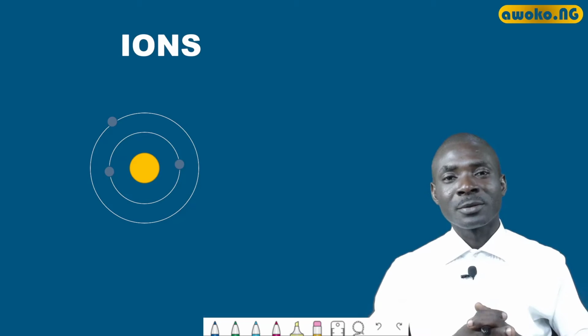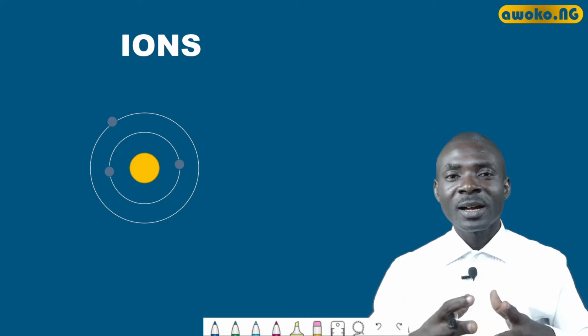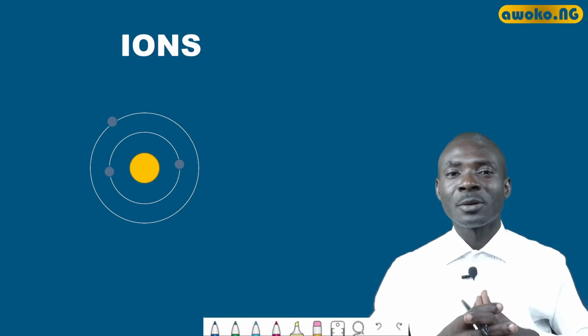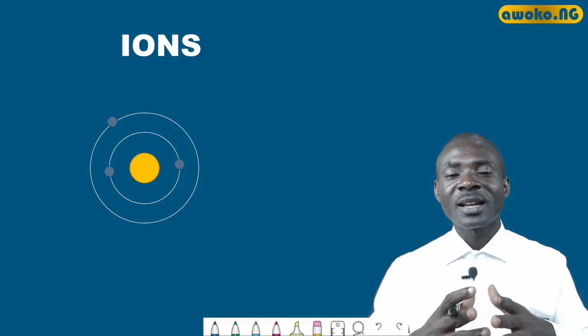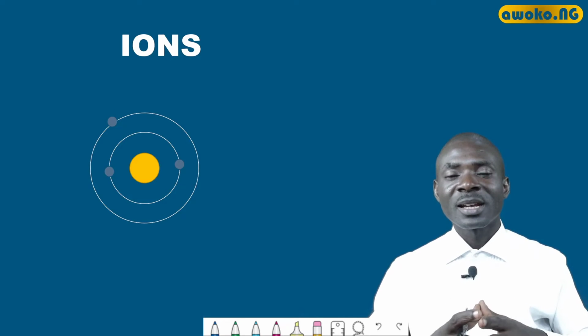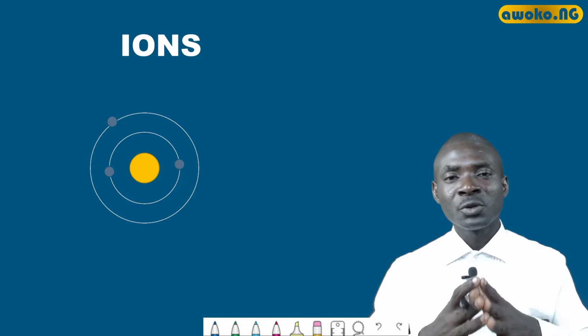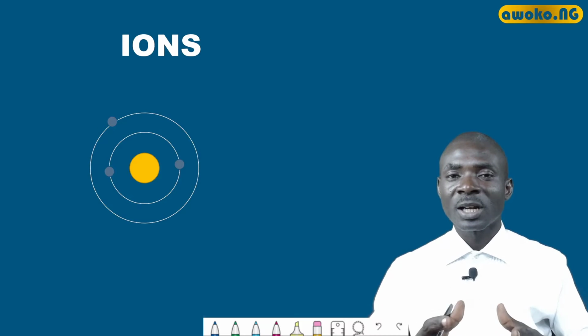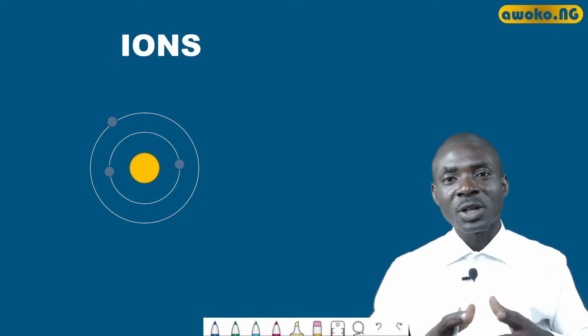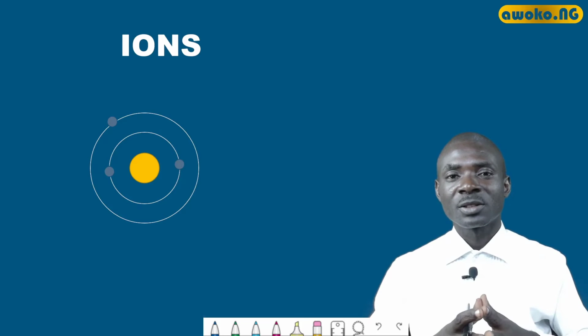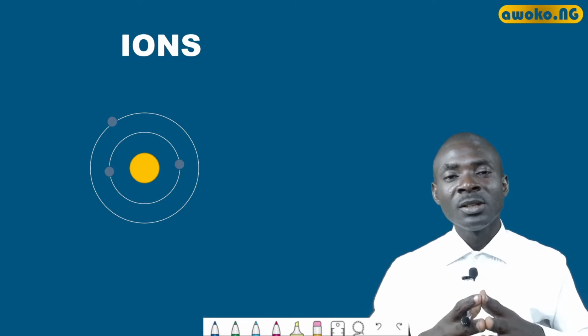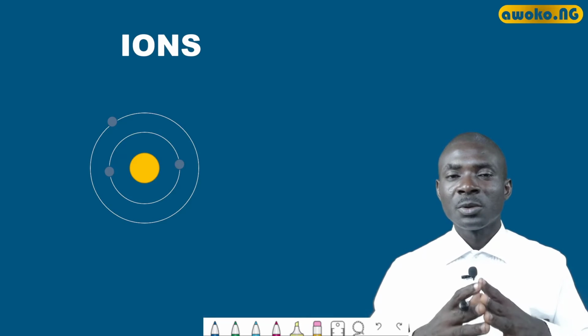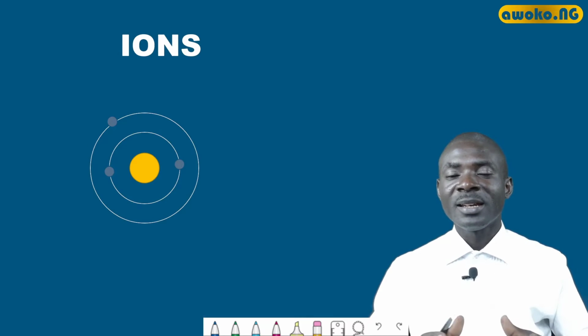What are ions? Ions are atoms or groups of atoms that possess an electric charge. What is an electric charge? We have two major types of charges, which are the negative charge and the positive charge. Based on that, we can classify ions into two broad classes, which are the positive ions and the negative ions.